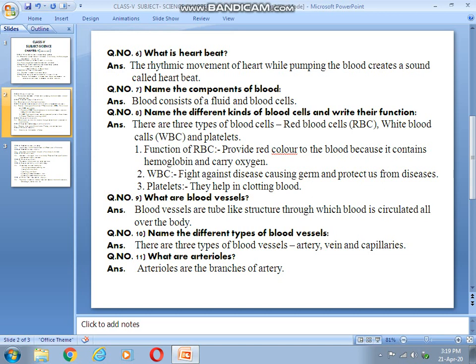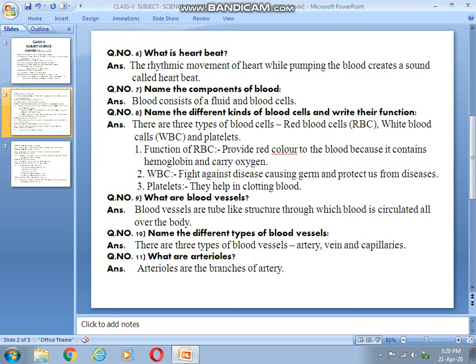So, function of RBC is to provide red color to the blood because it contains hemoglobin, and carry oxygen. Function of RBC, once again I am repeating, provide red color to the blood because it contains hemoglobin.